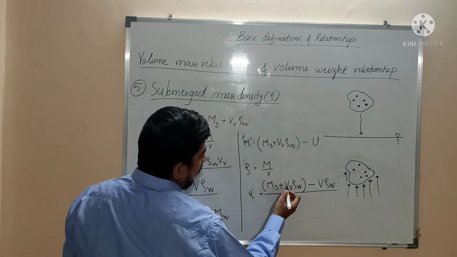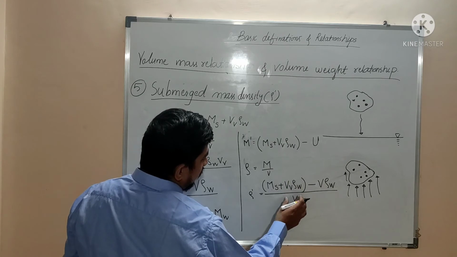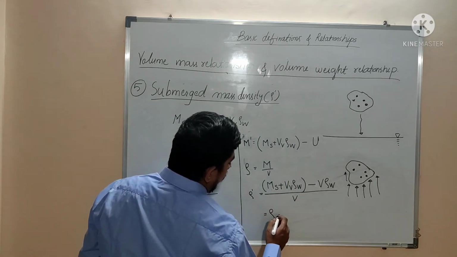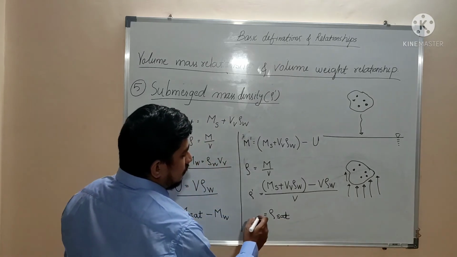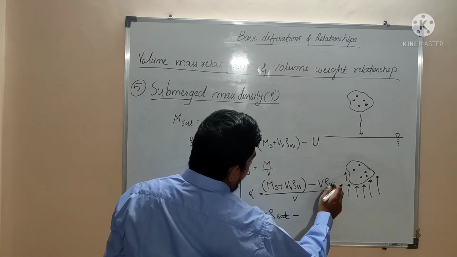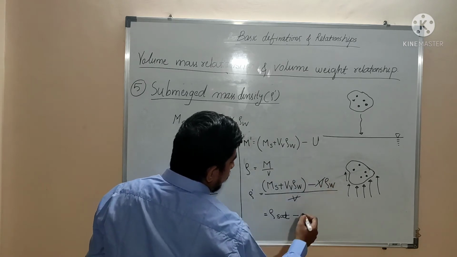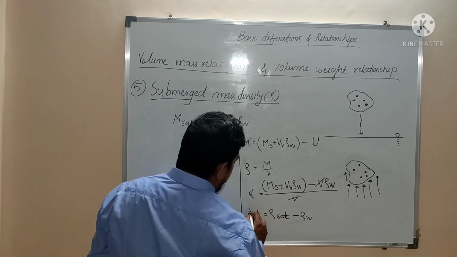So Ms plus Vv multiplied by rho w, this is M saturated. M saturated by V is nothing but rho saturated, that is the saturated density of soil, minus V multiplied by rho w divided by V. So this V and this V will get cancelled, multiplied by rho w, that is nothing but this rho dash. This is the submerged